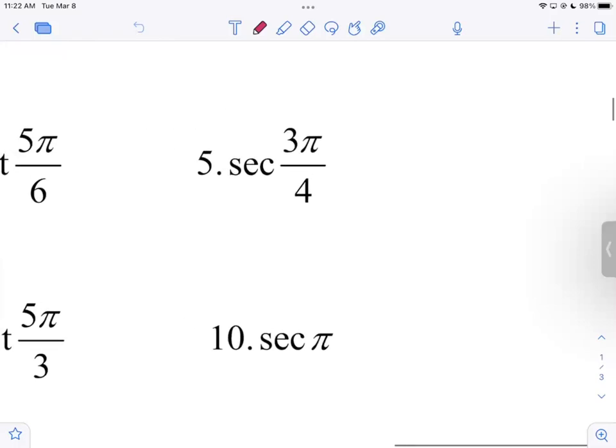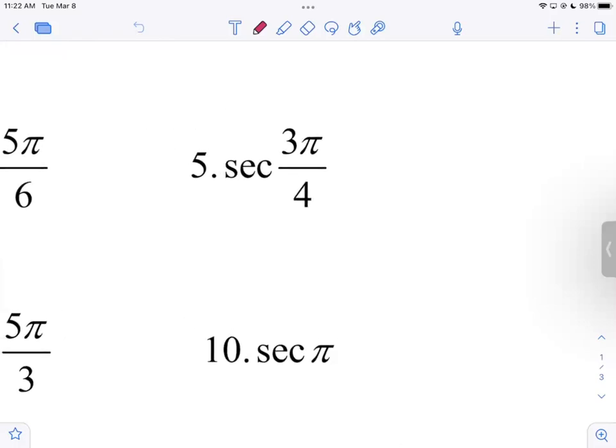All right. And then these last two, they're both secants. What do you know about secant? It's just the reciprocal of the x coordinate, right? So let's just focus on the x coordinate for both of these. 3 pi fourths. If it's a pi fourths, I know that's easy. It's going to be some type of square root of 2 halves, square root of 2 halves. So the x coordinate is some type of square root of 2 halves. You can write down in your paper right now, square root of 2 over 2. But then you're going to flip it, right? Well, let's see what the sign is before we flip it.